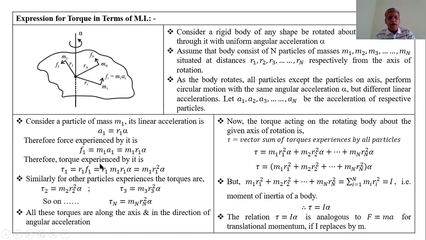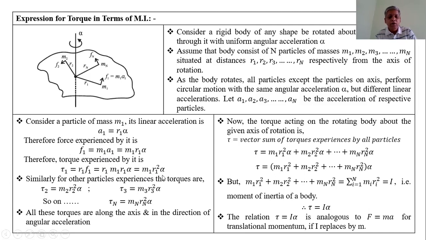Therefore, to perform circular motion, it experiences a torque, and that torque τ1 is equal to r1 into F1, that is equal to r1 into m1 into r1 into alpha, that is equal to m1 r1 square alpha.